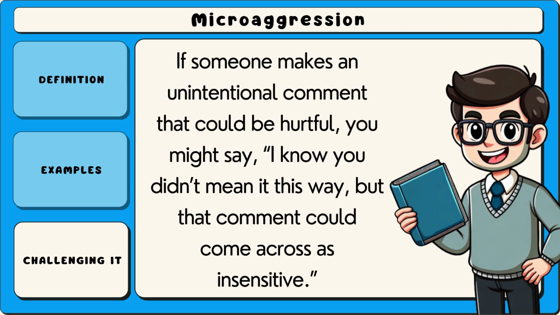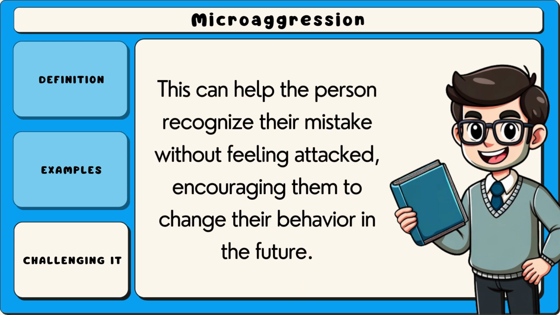Another approach is to educate others gently when microaggressions occur. If someone makes an unintentional comment that could be hurtful, you might say, "I know you didn't mean it this way, but that comment could come across as insensitive." This can help the person recognize their mistake without feeling attacked, encouraging them to change their behavior in the future.